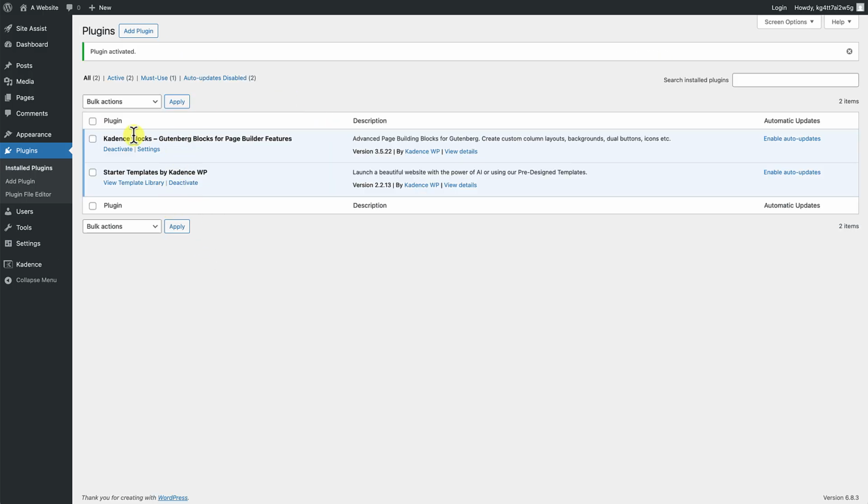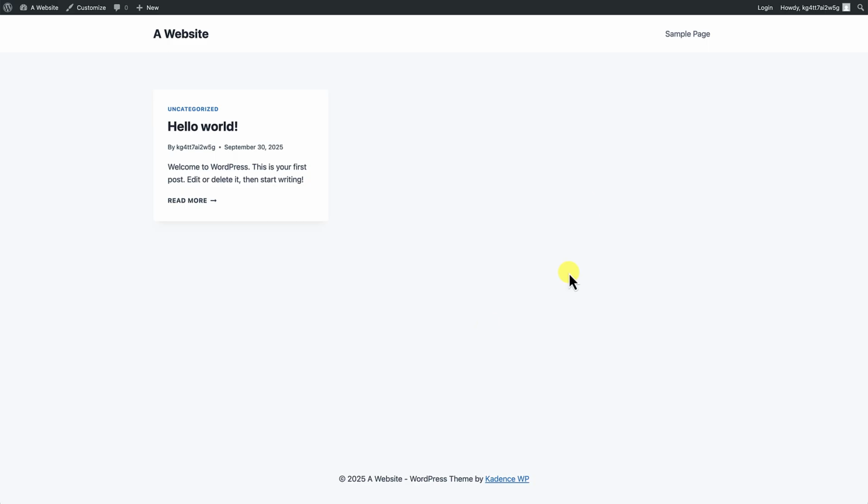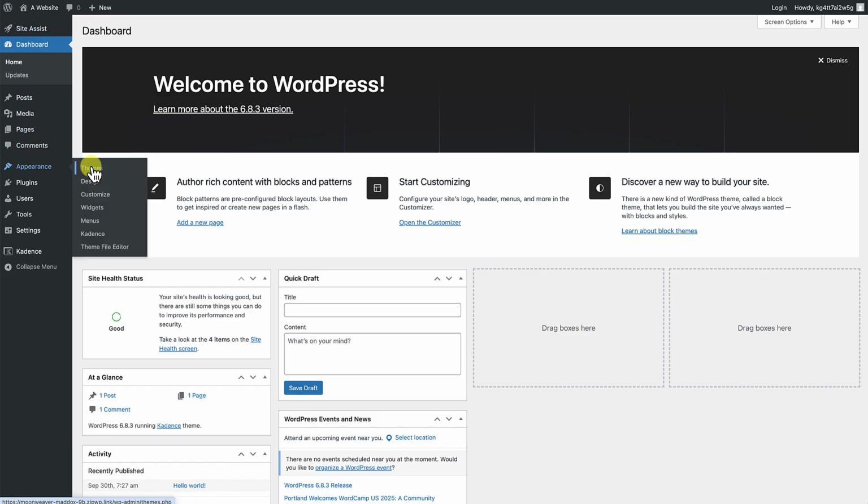So from here, I'm going to go ahead and go to Appearance. But before I do that, let's just double check to make sure that the Kadence theme is installed. And we can see here that it is. This is the default Kadence theme. So from here, I'm going to go to Dashboard, go to Appearance, go to Themes.